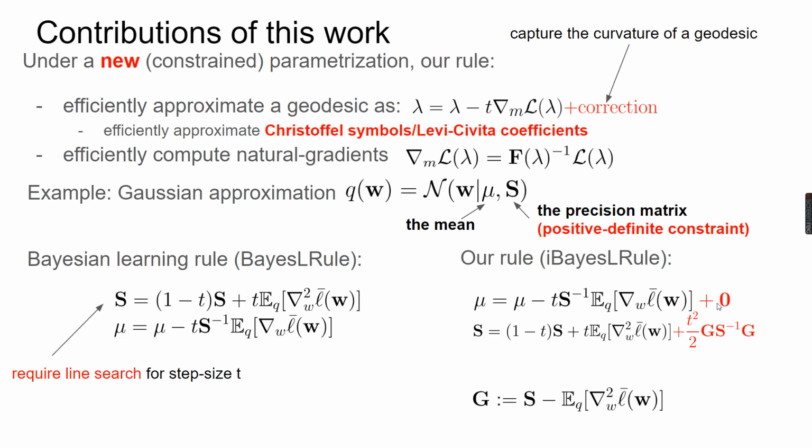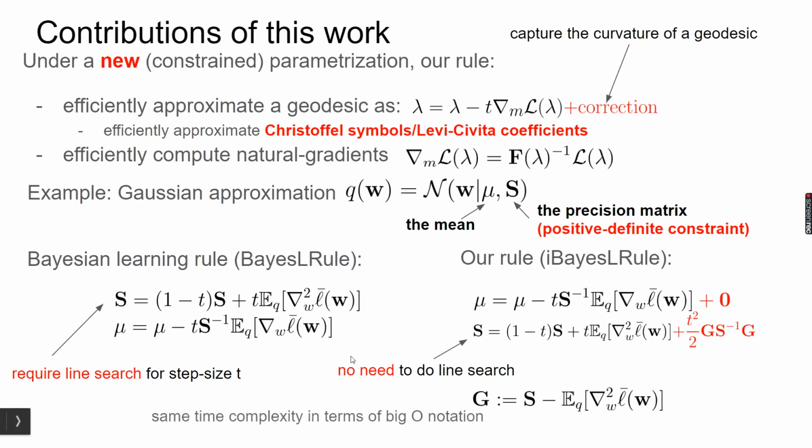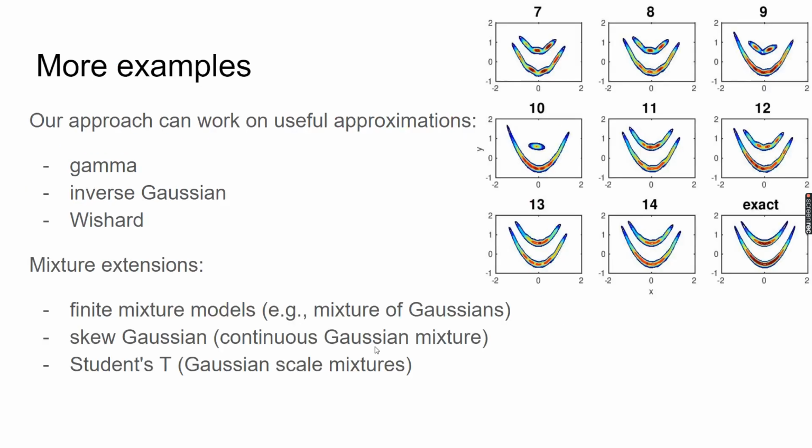The correction term for the mean is 0, and the correction term for the precision matrix is non-zero, and we can show that this non-zero term ensures that the update is always positive definite. So therefore, there's no need to do line search. Moreover, we show that both updates have the same time complexity in terms of big O notation.